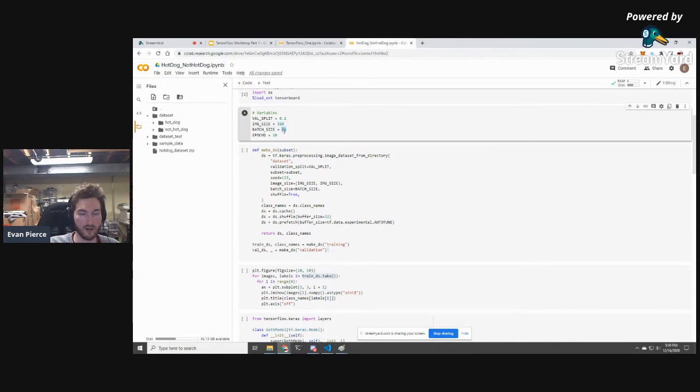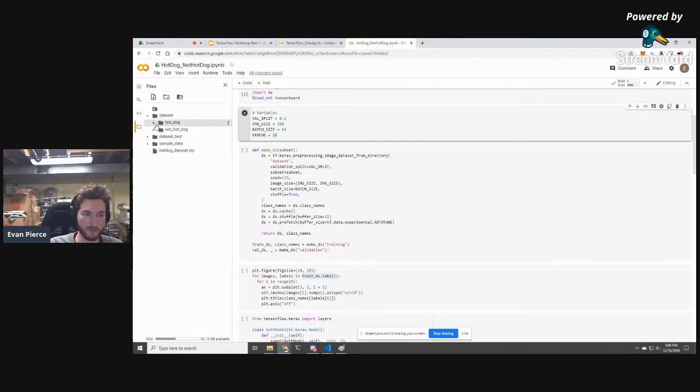The batch size is how many images we're feeding into the network to train at once. So the stochastic part of stochastic gradient descent is that most of the time, you can't fit your entire data set into one pass of your neural network. So you have to split up your data set into batches. And it turns out that running through just a portion of your data set at a time is much faster, much more efficient than the entire data set. And then the epoch is when we go through the entire data set.